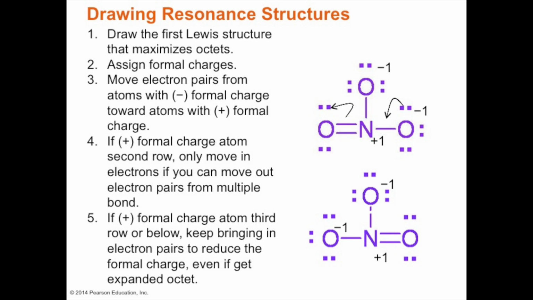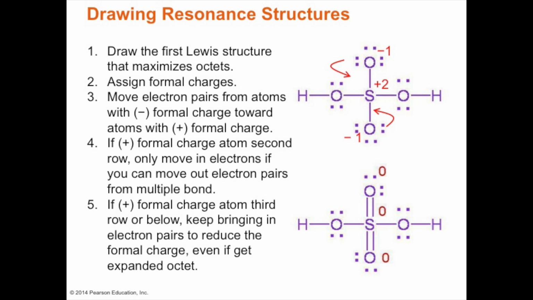So in other words, this is more negative, so we'll want to move the electrons, so then we'll end up with 2 bonds, and then we'll move this pair of electrons over here, so then it would have a negative charge. So this becomes negative, and this becomes negative, while this now has no charge, right? Well, nitrogen is still slightly positive.